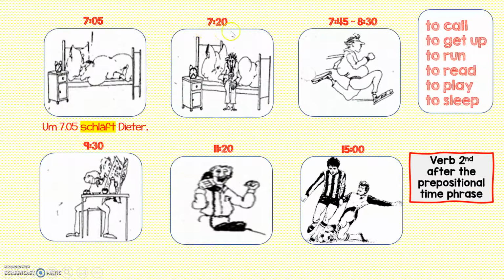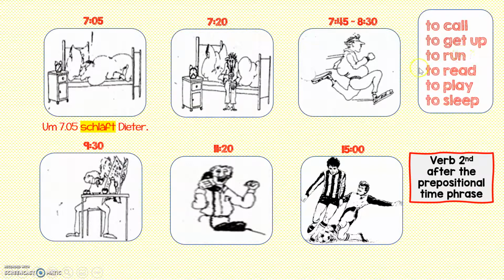Was macht Dieter 7:20? Which of these verbs would be what he is doing right now? He's getting up out of bed, to get up. To get up is a separable prefix verb, so we're going to have to split it, flip it, and conjugate it. So the verb is aufstehen, and we're going to split it between auf and stehen.